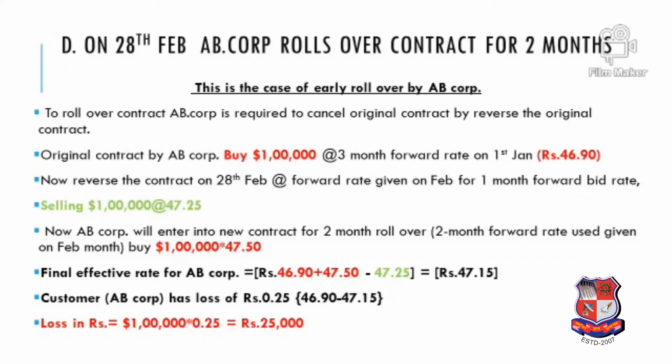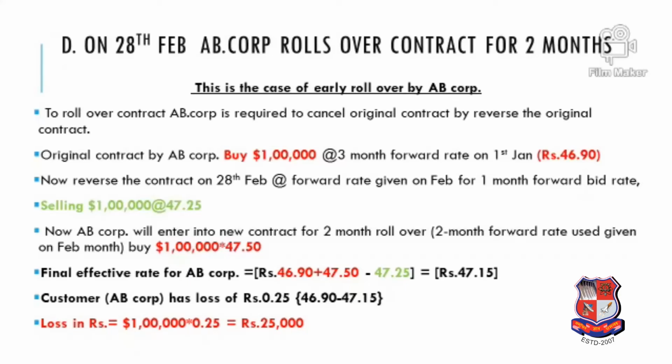So the ask rate on 28th Feb for a 2-month contract is 47.5. So 1 lakh into 47.5, our new obligation is 47 lakh 50,000, and effectively AB Corporation will be having the following gain or loss. Let's see what is the gain or loss. See, earlier we were buying at 46.9, that is why I've put it in red. The new buying rate is 47.5, and to cancel the contract we have used minus 47.25, which is what we are selling at, so we receive.